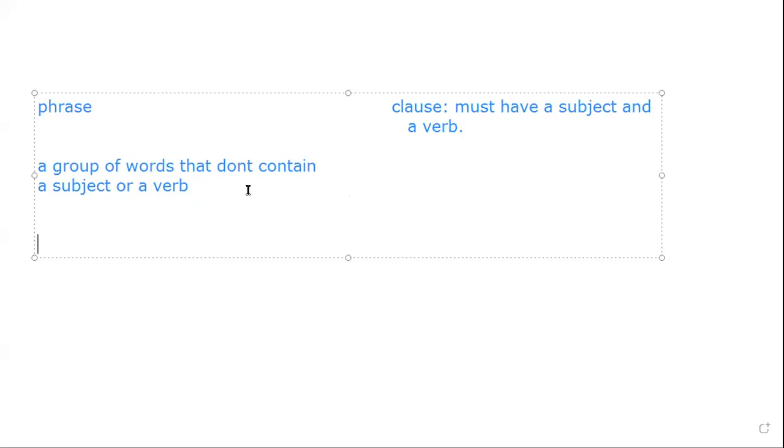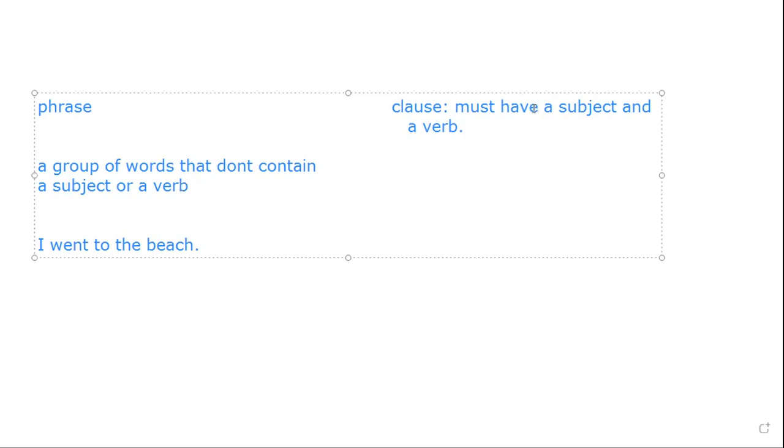All right? So for example, if I were to write this following group of words, I went to the beach. Would you identify the following as a phrase or a clause? So again, let's go back to the definition between phrase and clause. A phrase does not contain a subject or a verb.